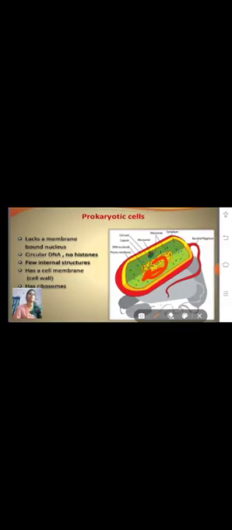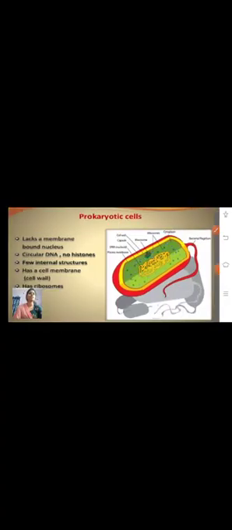They have a cell membrane or cell wall, and ribosomes. Eukaryotic cells have a membrane-bound nucleus containing cell organelles and linear DNA, unlike the circular DNA of prokaryotes, and both unicellular and multicellular organisms are present in eukaryotic cells.